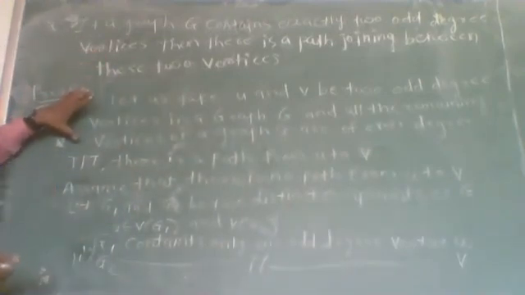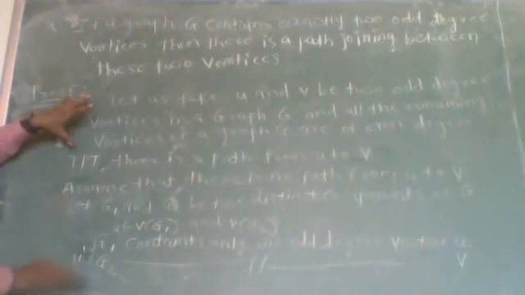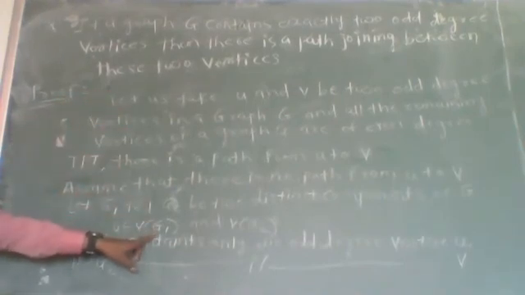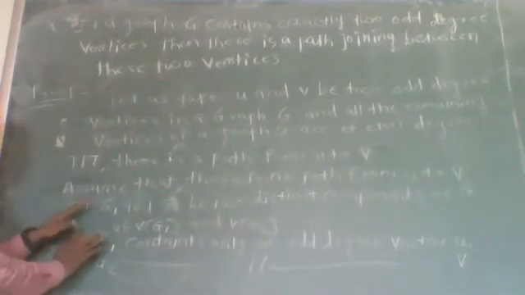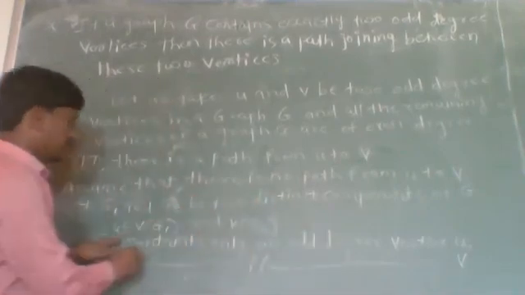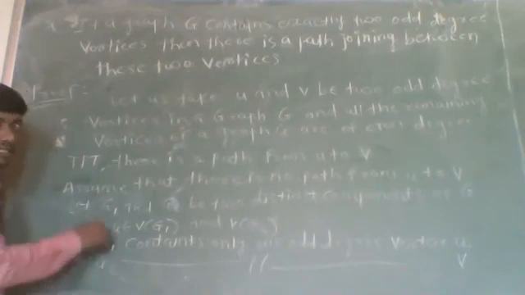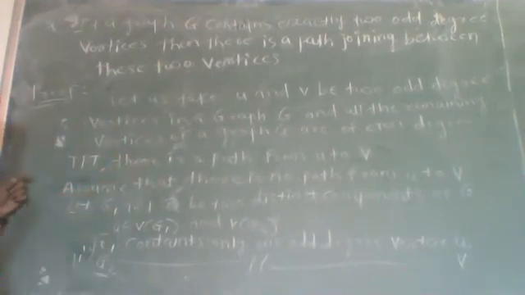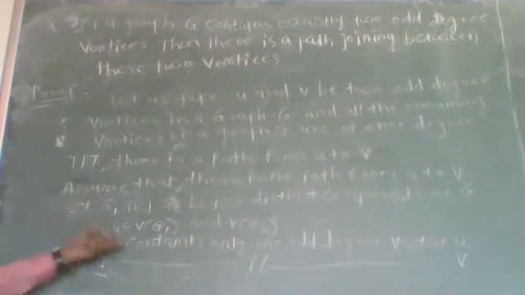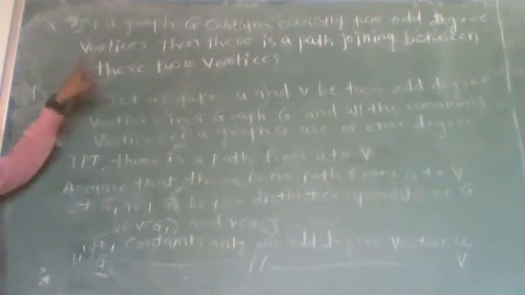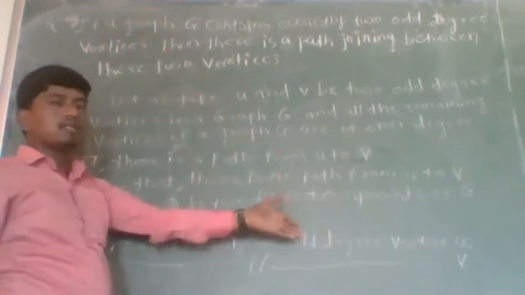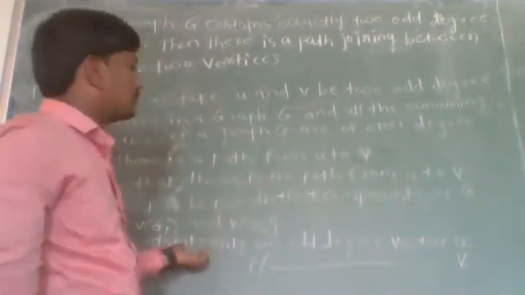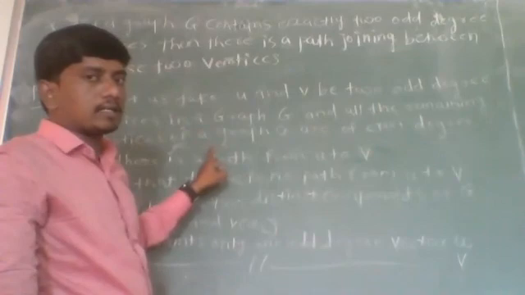And we know the statement that in any graph there are an even number of odd degree vertices. Here there is only one vertex of odd degree, and G1 and G2 are subgraphs of graph G, and a subgraph is itself a graph. Then G1 is a graph which contains only one odd degree vertex, which contradicts our original statement that every graph contains an even number of odd degree vertices. So this is not possible, since the subgraphs G1 and G2 contain only one odd degree vertex each. So we get a contradiction to our original statement.